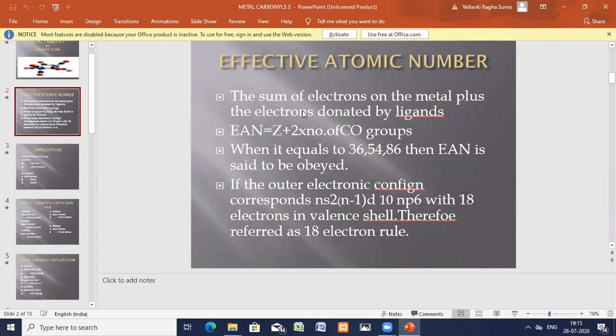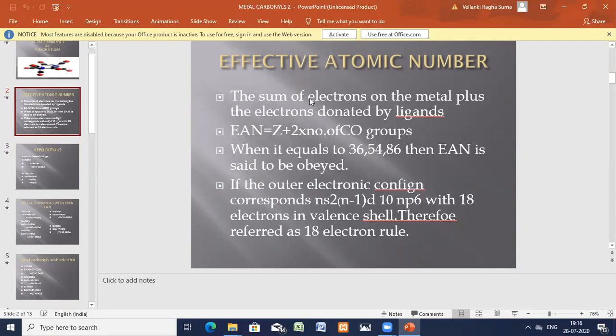The metal carbonyls are stable when the central metal atom gets a number of electrons equal to the atomic number of the nearest inert gas configuration. The inert gas atomic numbers are 18 argon, 36 krypton, 54 xenon, and 86 radon. Once you get this type of inert gas atomic number, then our metal carbonyl is stable.